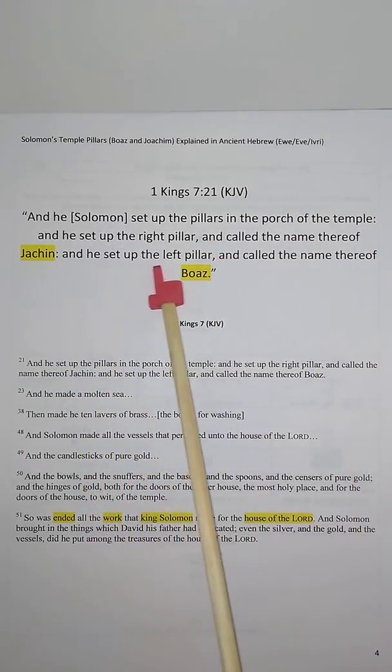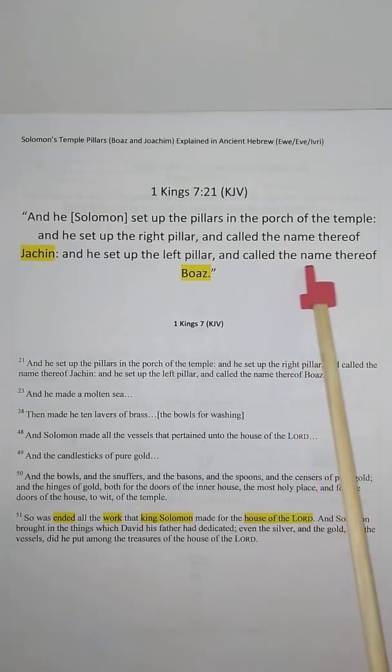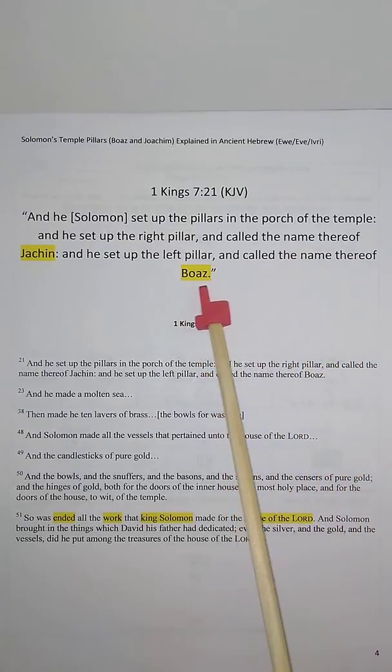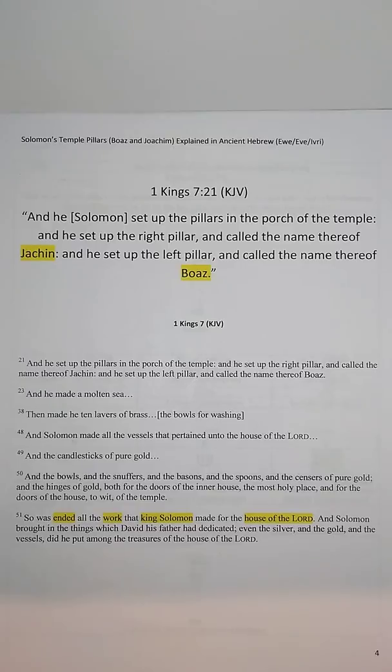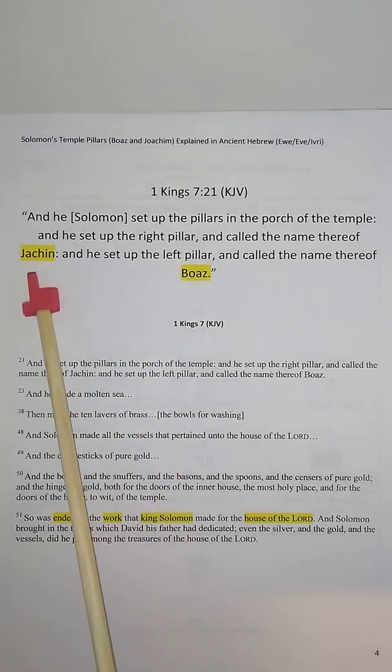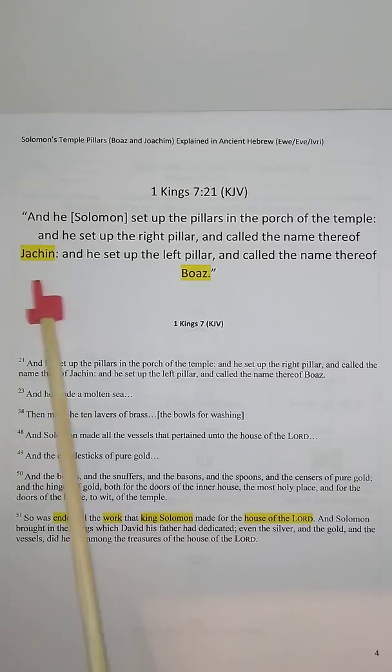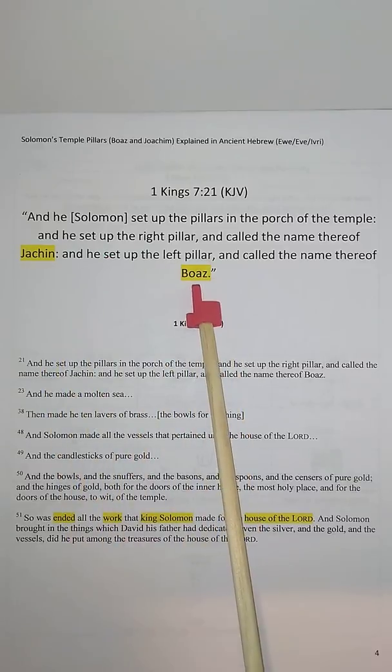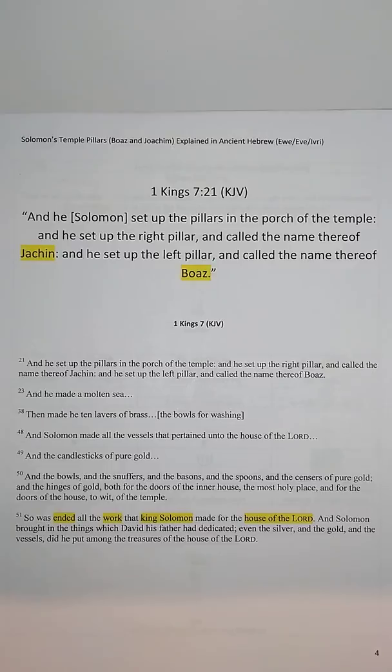And he set up the left pillar and called the name thereof Boaz." Unquote. So the question is, what does Jachin mean and what does Boaz mean? Those are two mysteries that we are today putting away.